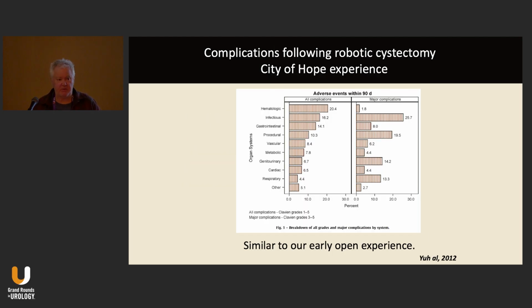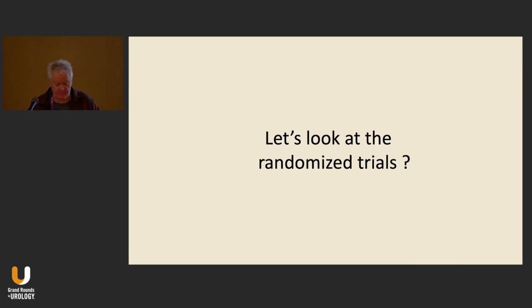This is data coming around the same time from the City of Hope, who had one of the largest robotic cystectomy cohorts at the time. And again, their reports on complications were very, very similar to what we reported as well in our retrospective study. So what about the randomized trials?